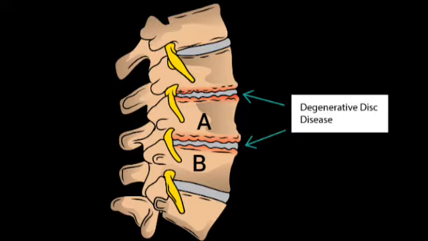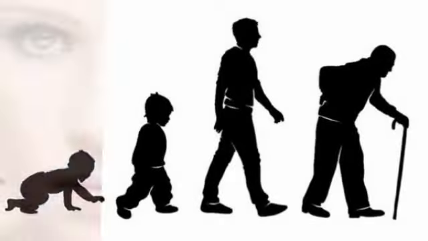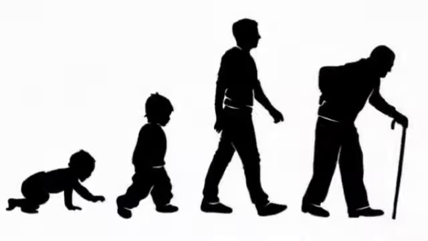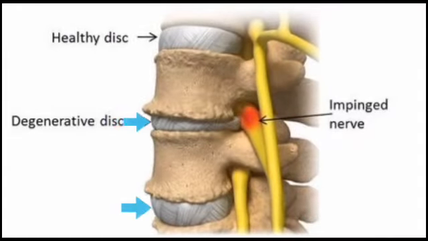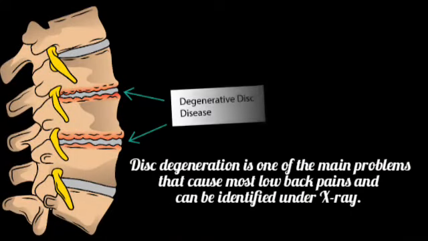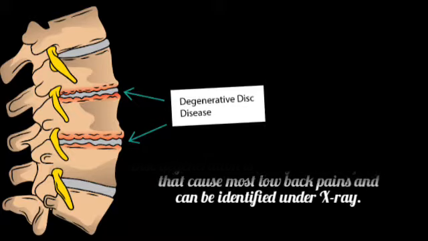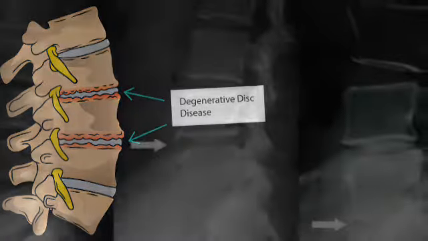However, as one ages, the strength and function of many systems goes down, and the intervertebral disc goes through wear and tear to become thinner and thinner, which may cause two vertebral bones to start kissing each other, triggering inflammation, which can cause most common problems like chronic pain. Disc degeneration is one of the main problems that cause most low back pains and can be identified under X-ray.